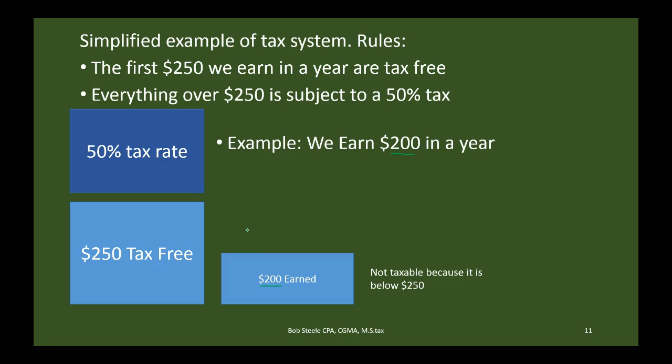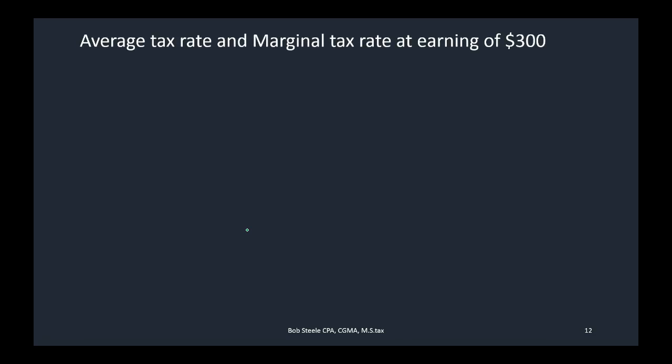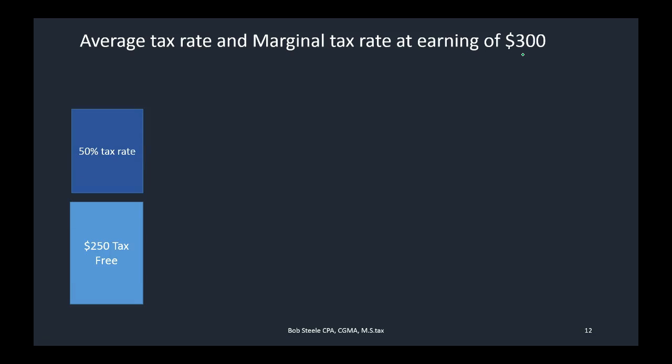Let's take this scenario and say now we're going to earn $300. So remember, our rule is that 250 of that 300 is taxed at the first rate, a progressive tax rate, the first tax rate being 0, and then we only have a two tax tier system, the second tax rate being 50%. So now we make $300. So the 250 is free, and the 50% tax rate is applied to everything above the 250.